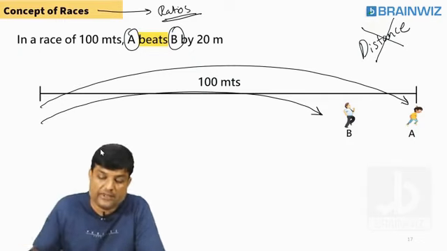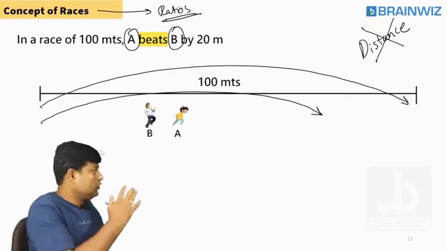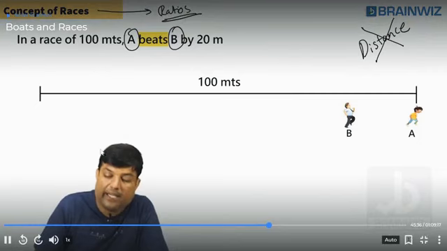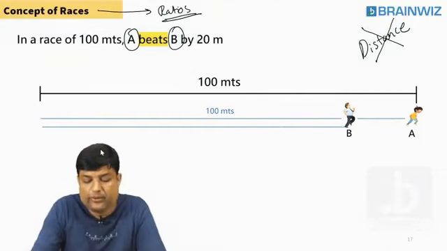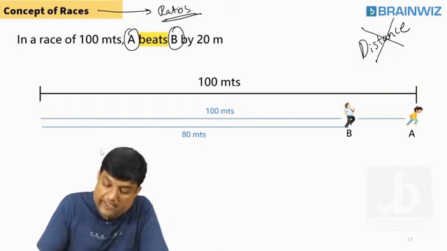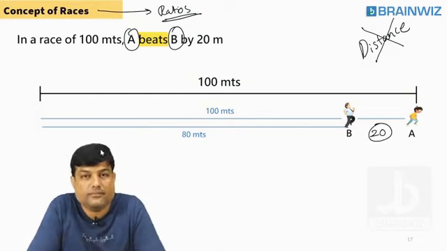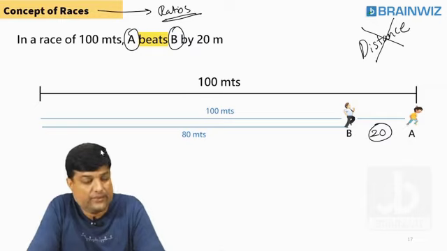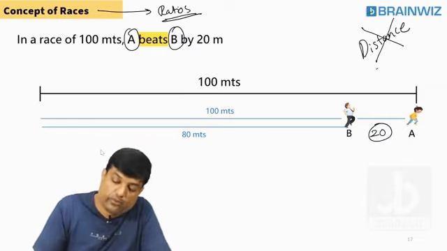So shall I tell you once again? Look here. Start. Understand that the time taken by the first fellow to reach 100 meters, the same time is taken by B to reach how much? 80 meters. Are you understanding, everybody? So what is constant here? Time is constant. So how much behind is he? 20 meters behind. Are you understanding the basic things, everybody? We should understand that time is constant for both the people.